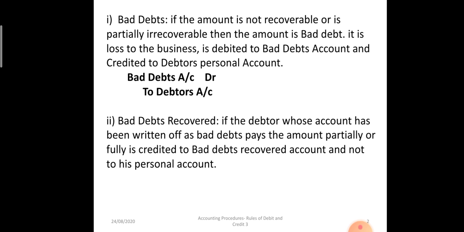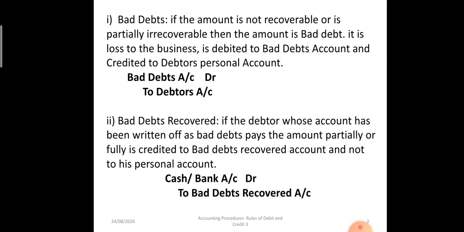So when that person pays the amount which was written off as bad, it will be considered as a gain to the business, and it will be credited to a newly opened account. Cash account or bank account will be debited because cash is coming in, and bad debts recovered will be credited because it is a gain. Okay, just compare both the entries. Losses are debited, gains and incomes are credited.